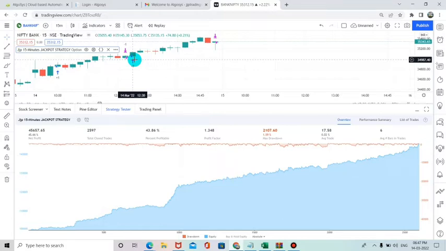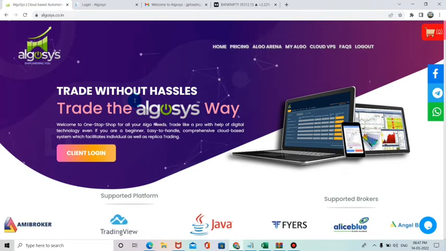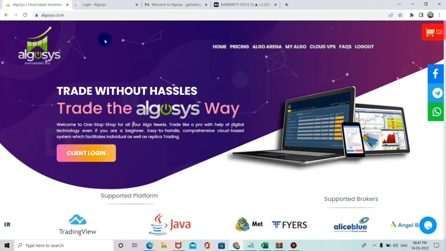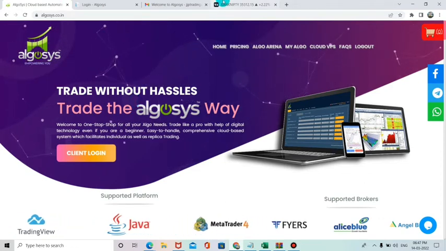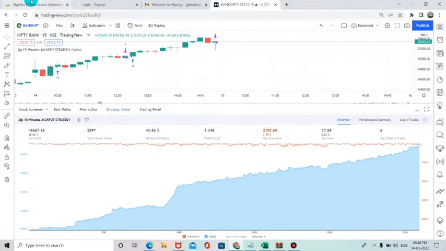So try to understand. Today I am going to explain the full automation system and how we are going to do it. The first main thing, I am going to create an alert in TradingView. Once we create an alert in TradingView, the alerts will be triggered in TradingView, and finally it will go through the Algosys platform. So now I have gone to the Algosys platform. This is the platform I have linked our automation system with.